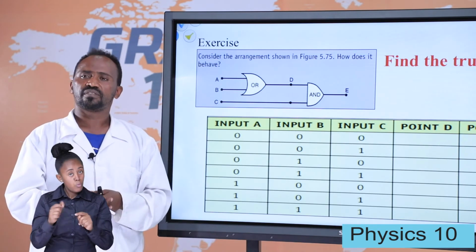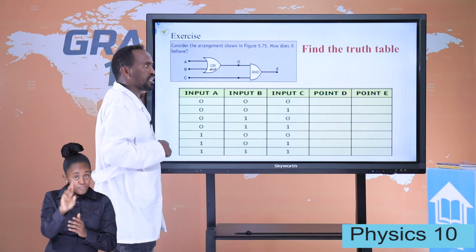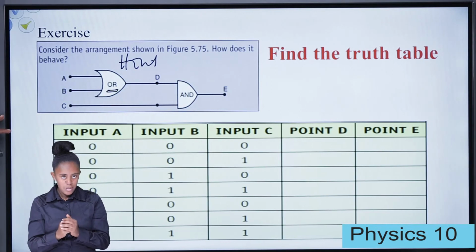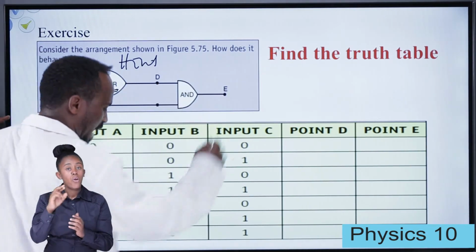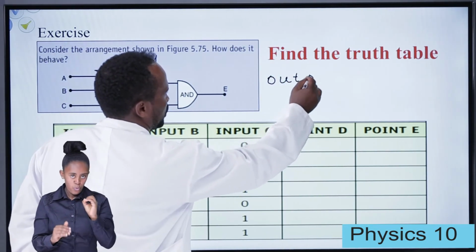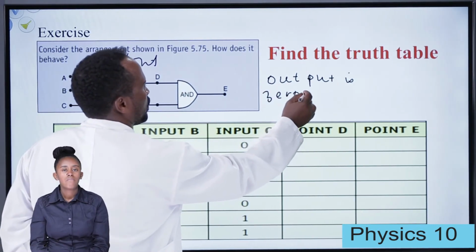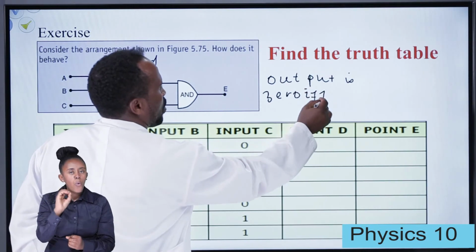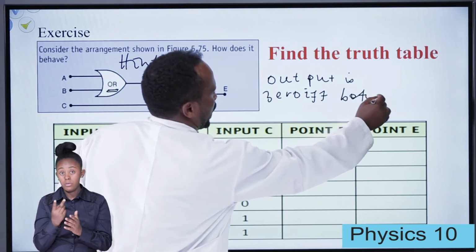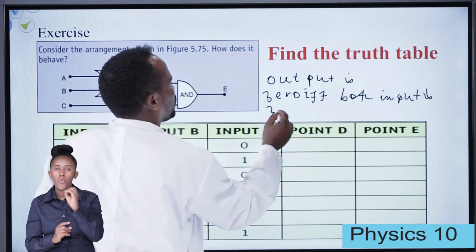Student, try by yourself. In case of OR, I give a hint. Hint: for OR gates, the output is 0 if and only if both inputs are 0.